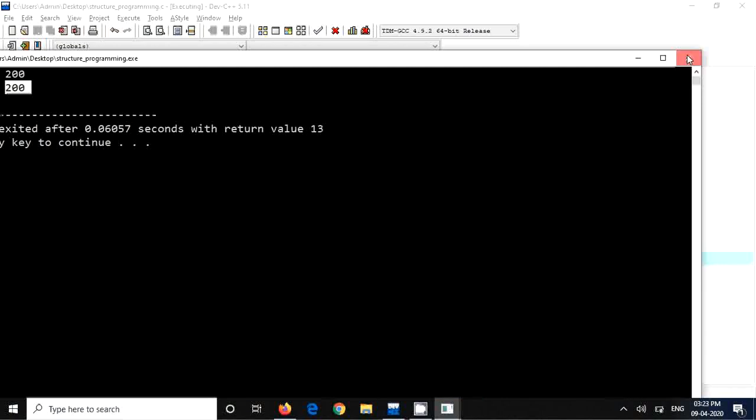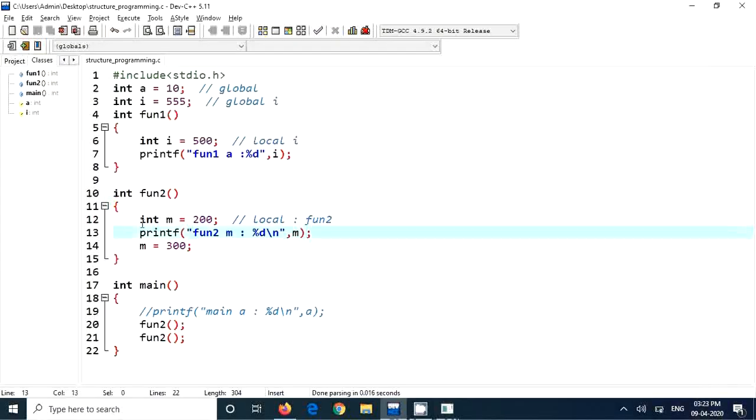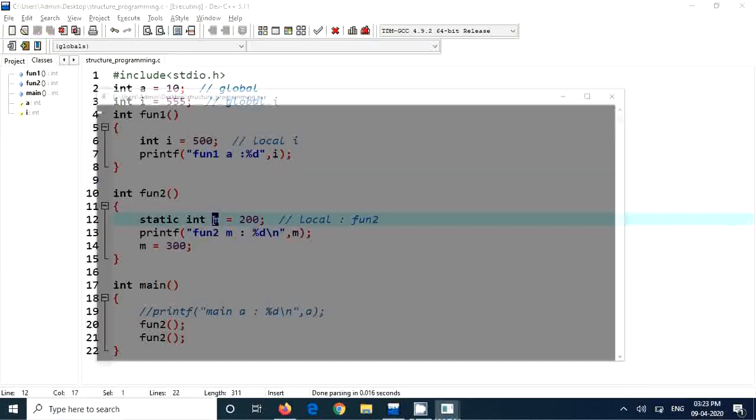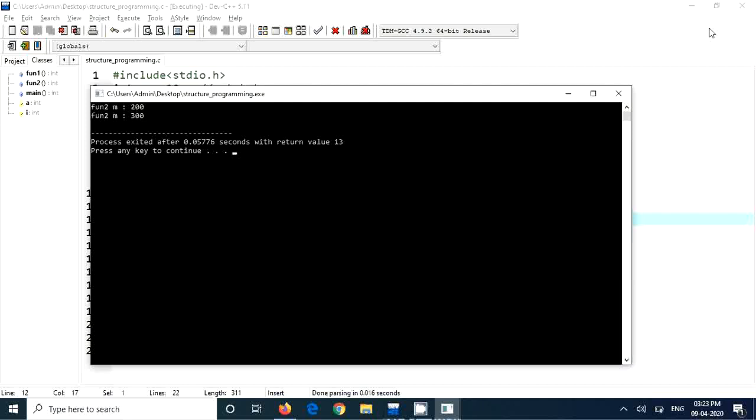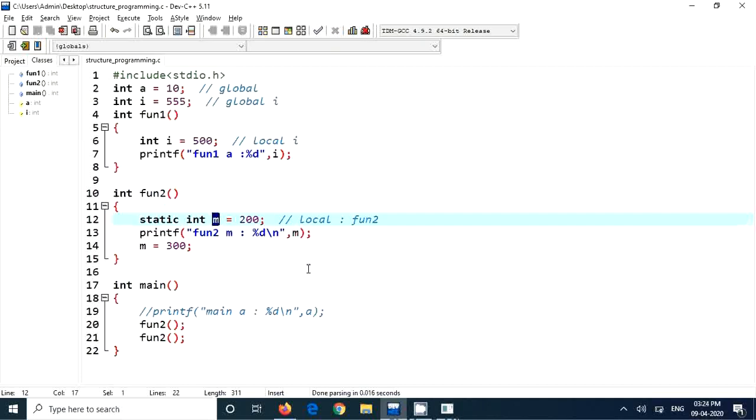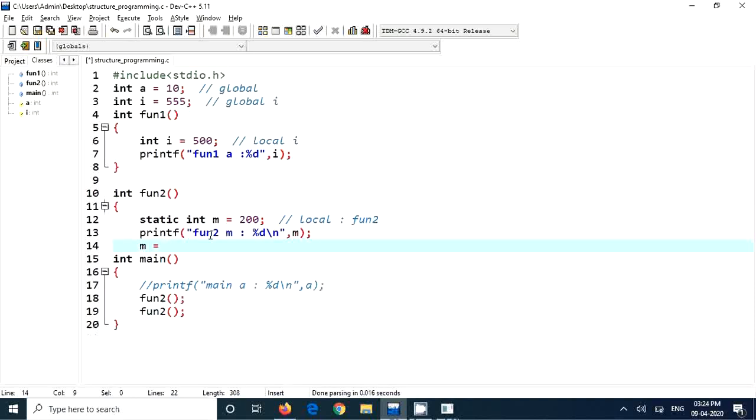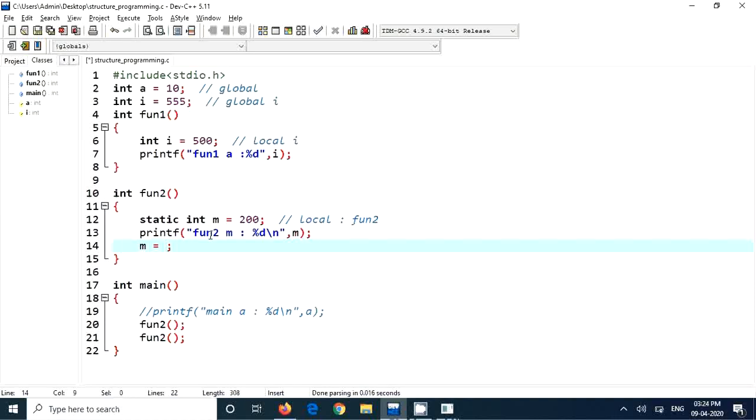So what is static's peculiarity? Static means you don't change the scope. I want to preserve the scope, but I want the data to be preserved. That's the idea. So here, whenever we say m equal to, or you can just say m plus plus, we'll put m equal to m plus 100.